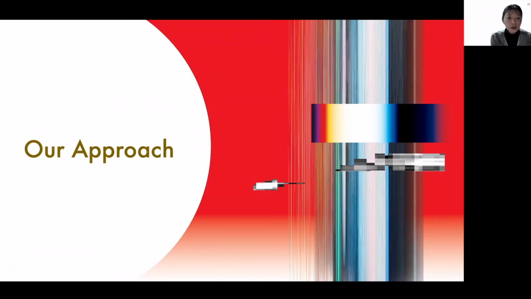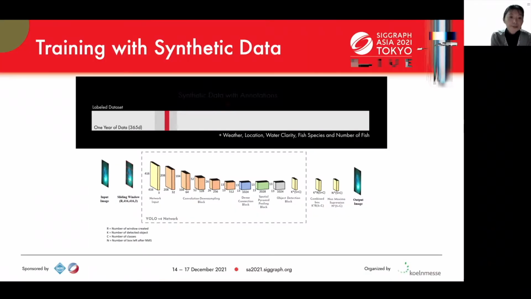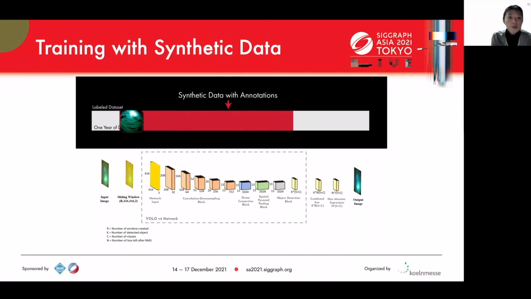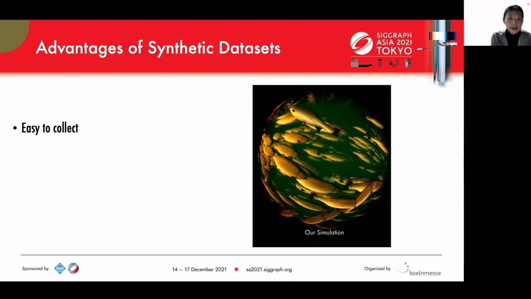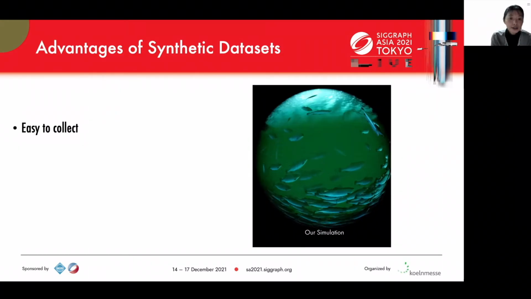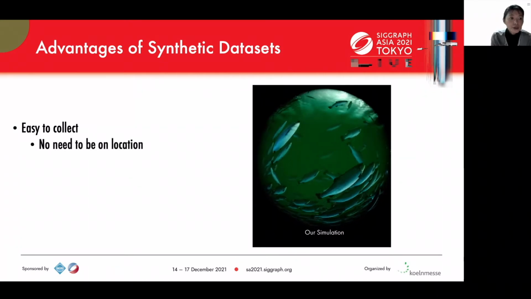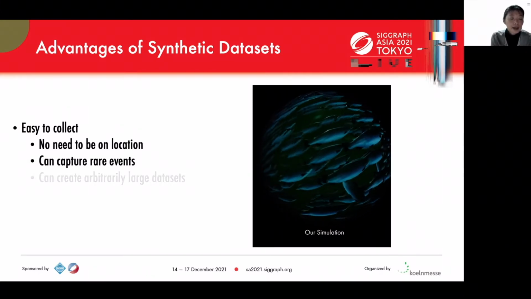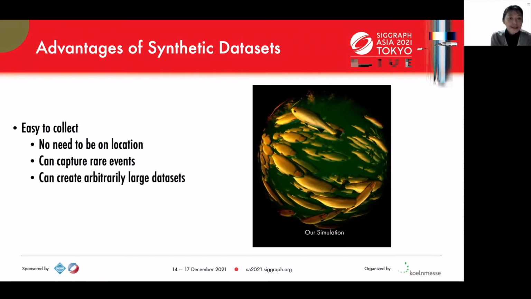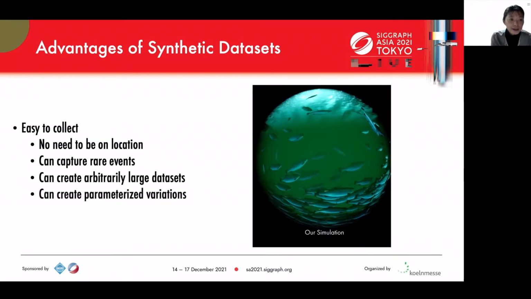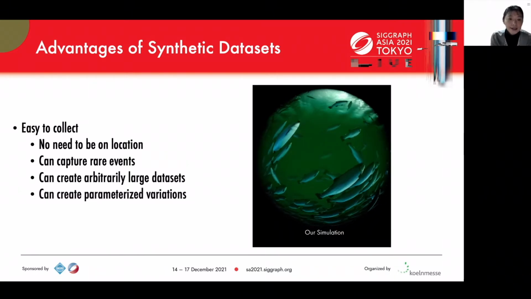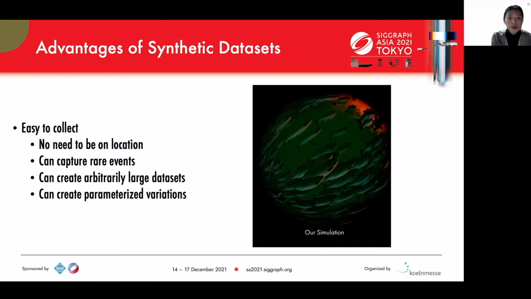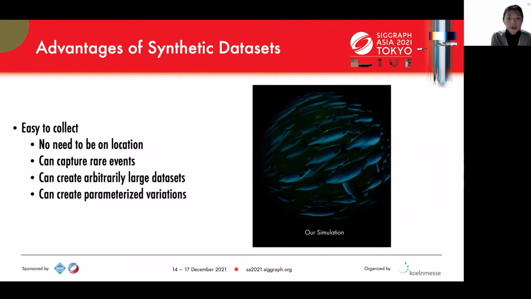Our approach to solve this issue is generating synthetic data with annotations automatically using computer graphics. There are many advantages to using a synthetic dataset. No need to be on location. Can capture rare events. Can create arbitrary large datasets. Can create parameterized variations. Data that would otherwise be hard to capture can be easily generated in large amounts with computer graphics.